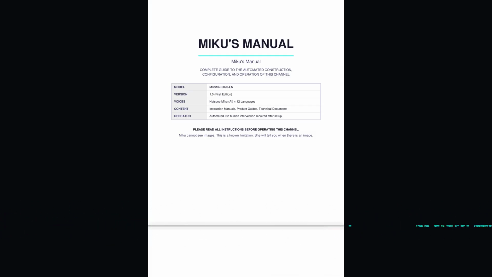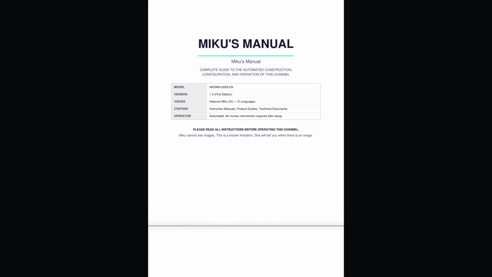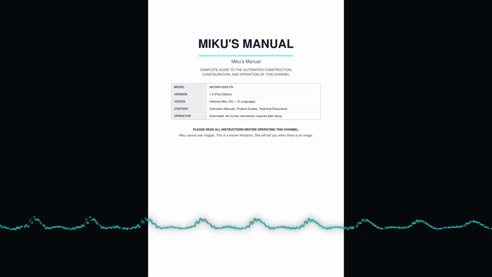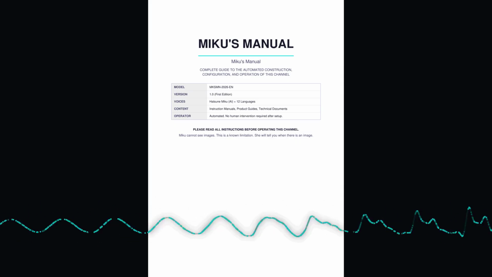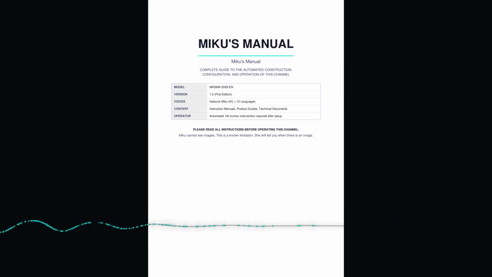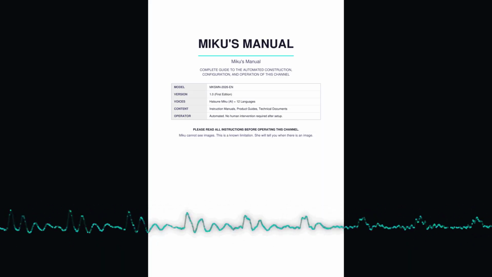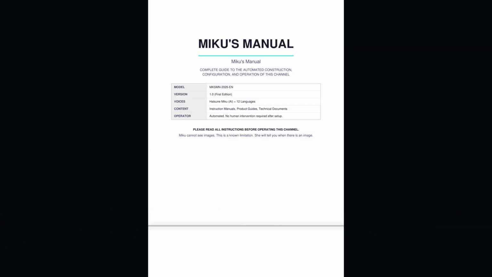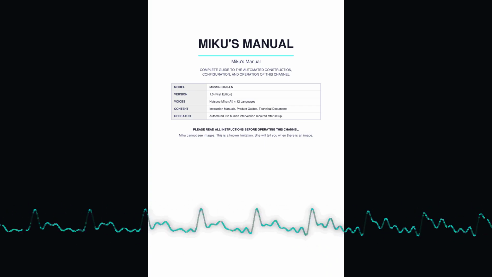3. System requirements. 3.1 Hardware. The following hardware configuration is required for unattended overnight operation. Lower specifications may cause processing delays but will not prevent operation. Component. Minimum. Recommended. Miku's Manual. Model, MKSMN 2026 EN Rev 1.0. Copyleft, all rights reversed, Viral Public License, viralpubliclicense.org. Page 5. Operating System. Windows 10 64-bit.